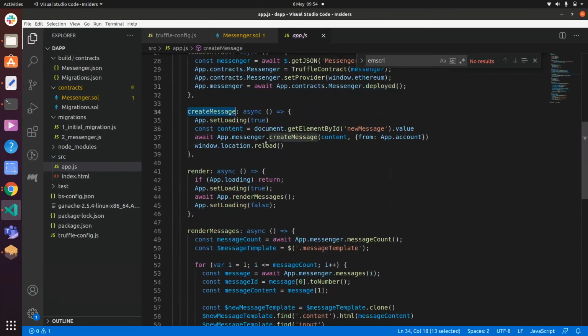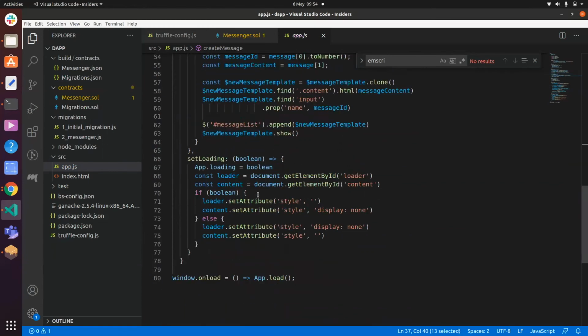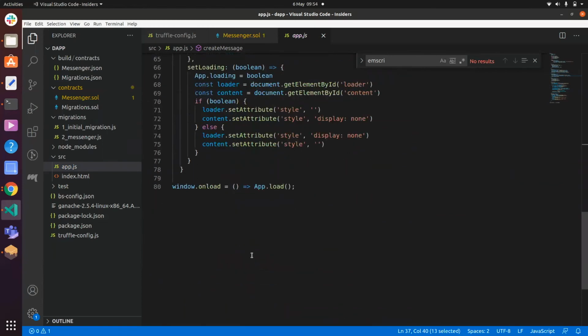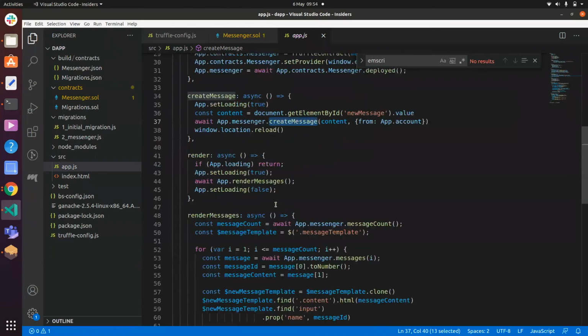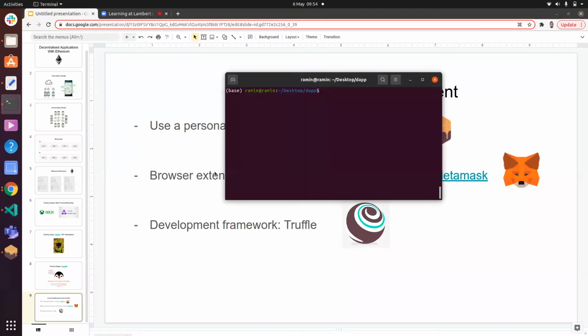Create message, again, is just sort of an RPC call to allow us to actually use the create message function, which we specified in the blockchain function, but it allows us to use it from JavaScript. And then render just renders the entire web page. Set loading does the same. And then on load, we just load the app. Okay, sure. Now we want to run this. So to do that, I will just run npm run dev.